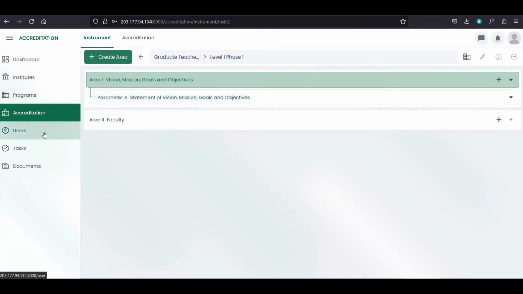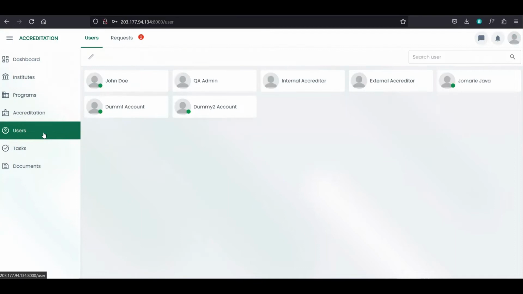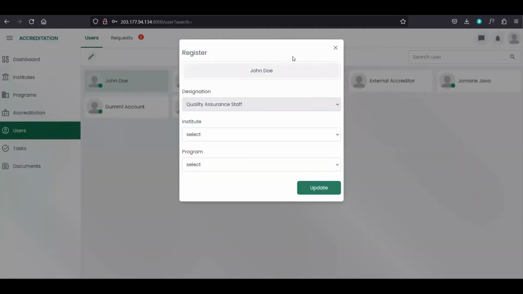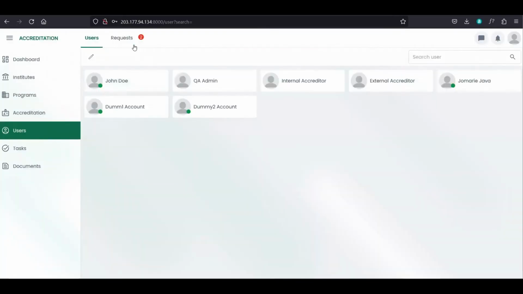here is the users. So here, the users, we can see the list of users, list of online users. So we can search for whichever user we want to search. You can also click the user and edit. And we have here the request.